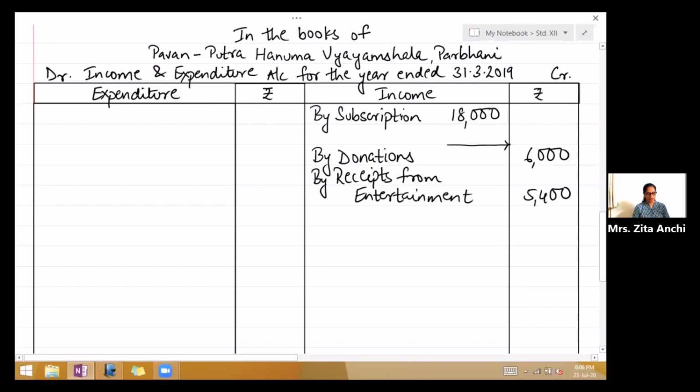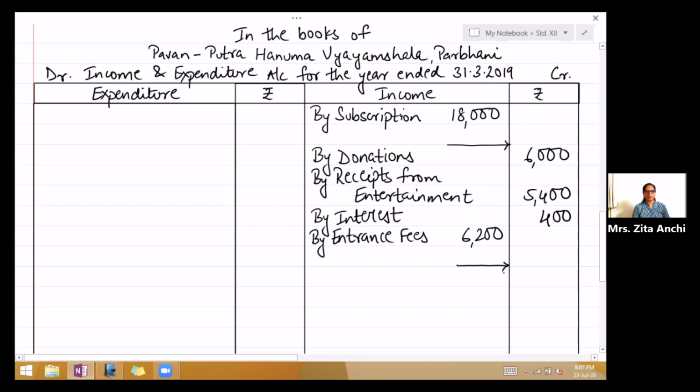Next is interest. So write by interest 400. Entrance fees. So by entrance fees, it has got an adjustment, write in the inner column 6,200. Leave one line there for adjustment.